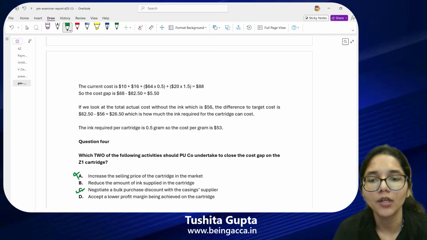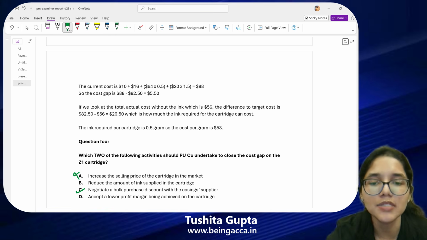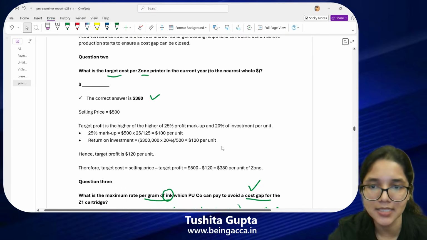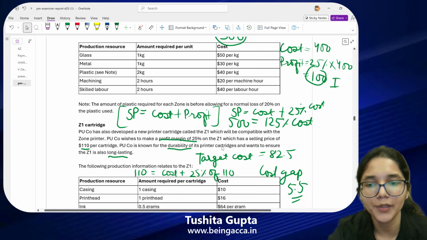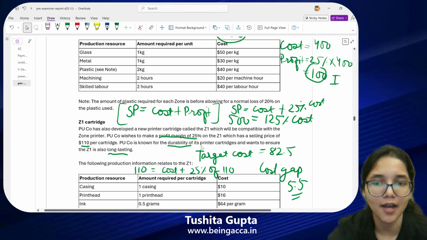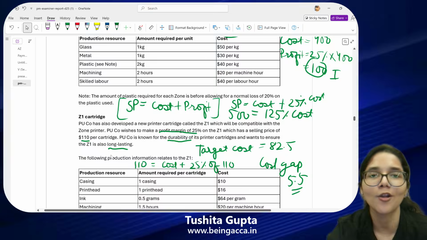Then if you talk about the part B, Part B says we should reduce the amount of ink that we are putting in the cartridge. Now, if you people have a look at the case study told you that PU company is known for the durability of their cartridges and they want to ensure that this cartridge is long lasting.